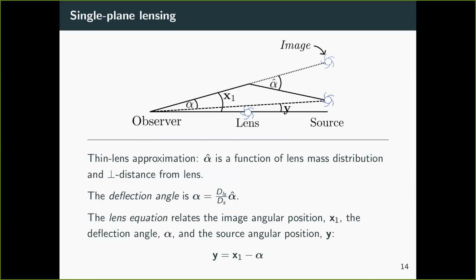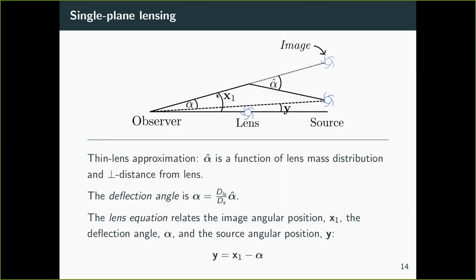All right. So first, for the case of single plane lensing. You can see in this diagram, the light comes from the source over here. It gets bent at the lens by an angle alpha hat, which is based on the mass distribution at the lens, and it arrives at the observer over here. Now, the observer observes it to be at an angular position x1, so it looks like the image is here, although really the source is over here.